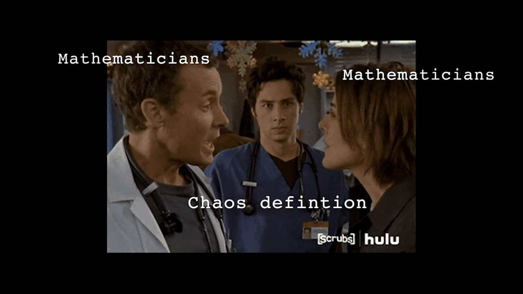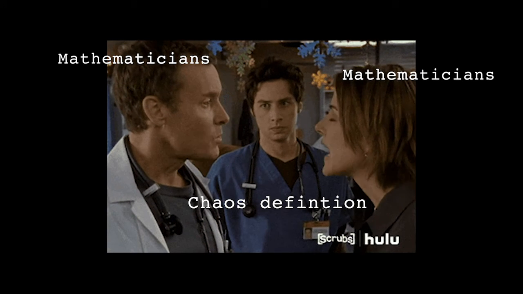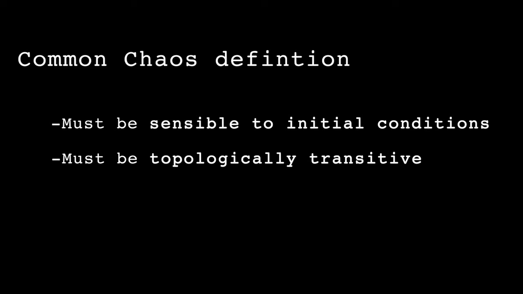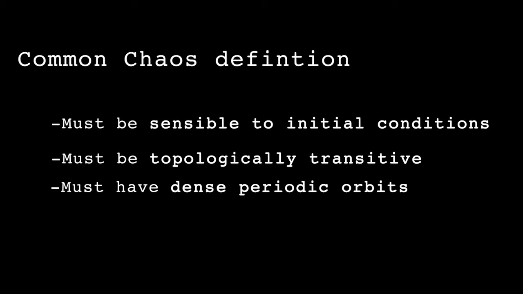Unfortunately, no universally accepted mathematical definition of chaos exists. However, there is a commonly used definition, originally formulated by Robert L. Devaney. It must be sensitive to initial conditions. It must be topologically transitive. It must have dense periodic orbits. I won't be talking about the last two.